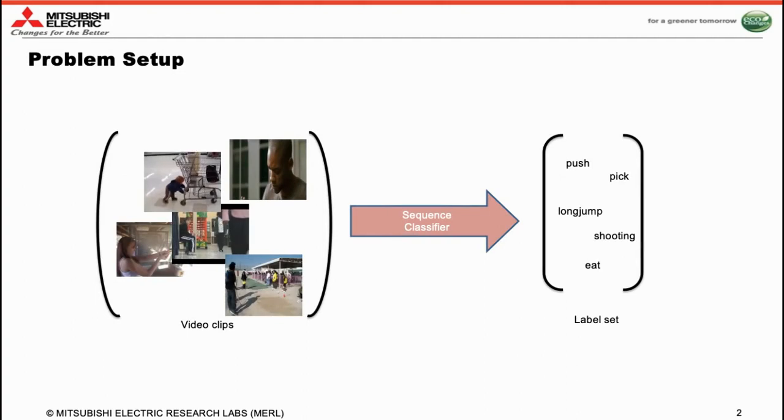So this is our problem setup. We assume we are given a set of video sequences and that there is an action label associated with each video sequence. The problem we are looking at is to learn to classify each video sequence against its respective action label.